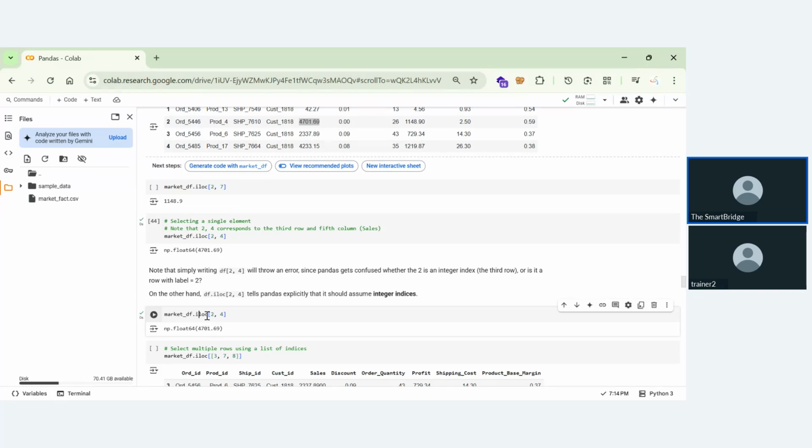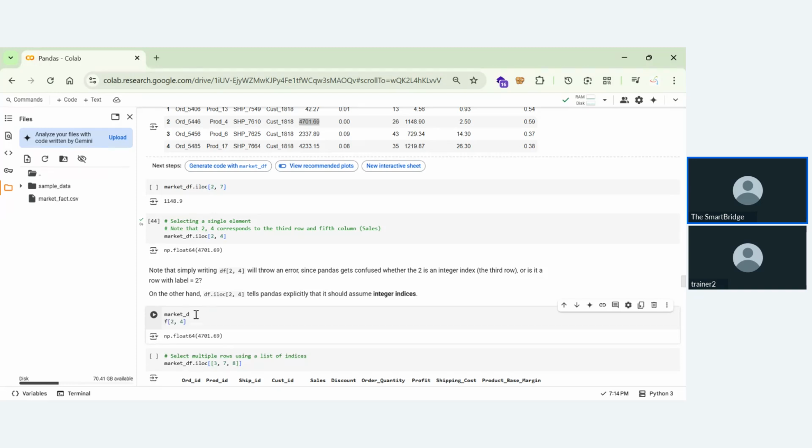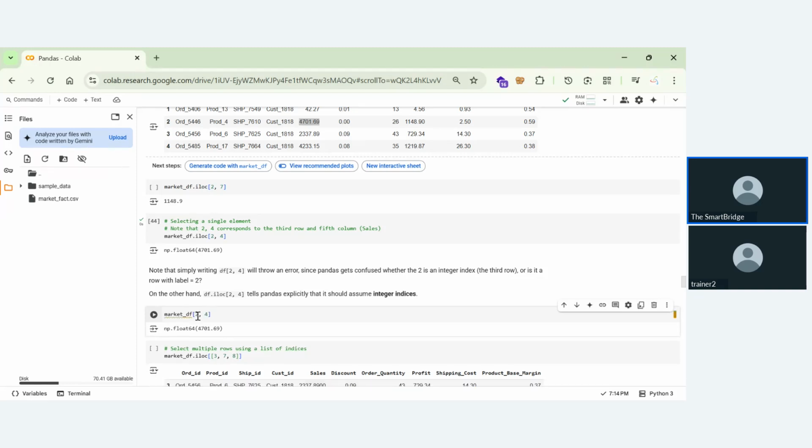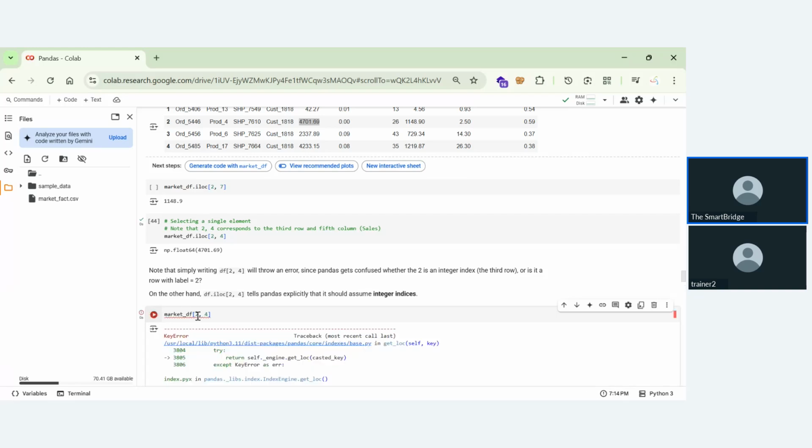The first error you will be seeing is because you didn't give any confirmation for the system. So the system will not think whether it might be from iloc or loc. If it goes for loc, then it needs to understand whether you have some column names and row names with numericals.